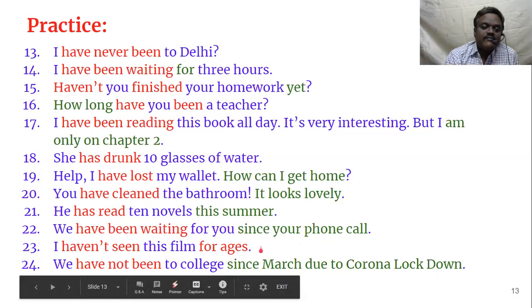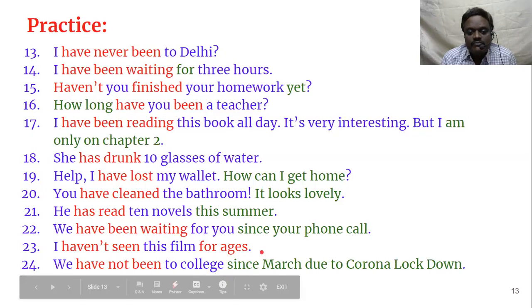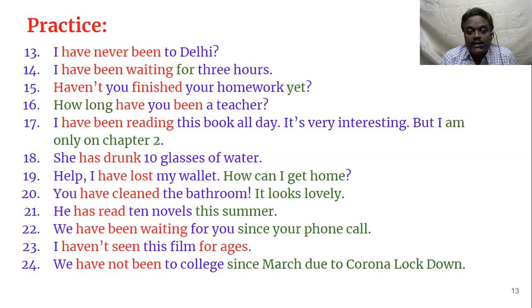See here, since and for. This has to be understood very carefully. Since has to be used with a point of time. There are two time expressions. What is a point of time? You say yesterday, 2 o'clock.